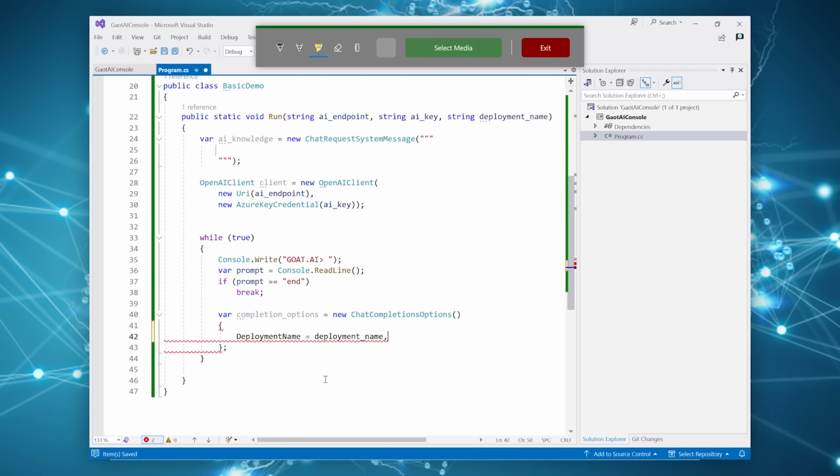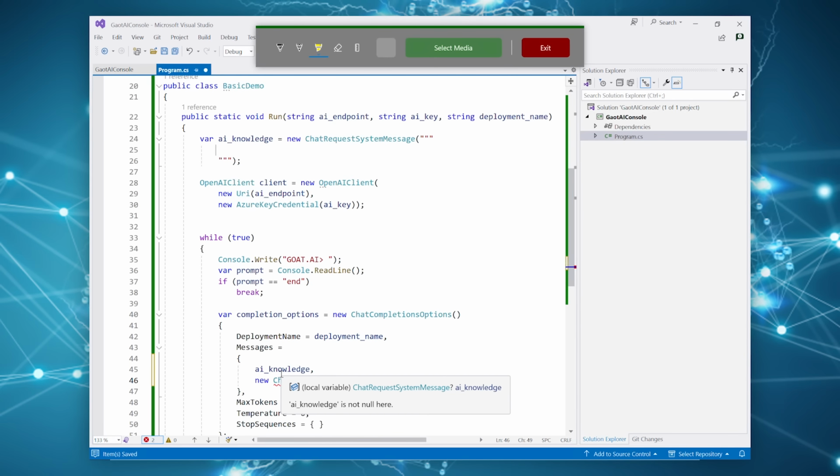And then in here, we're going to specify the deployment name and the messages that we're passing into the deployment. And then our max tokens, use 800, our temperature, and the stop sequences. For message, we pass our AI knowledge, not AI endpoint. Oh, let's just copy that. There we go.